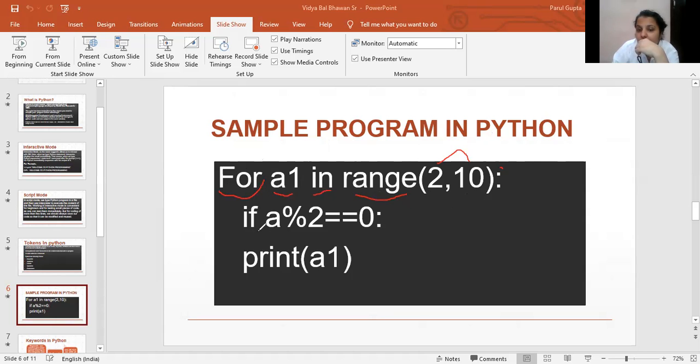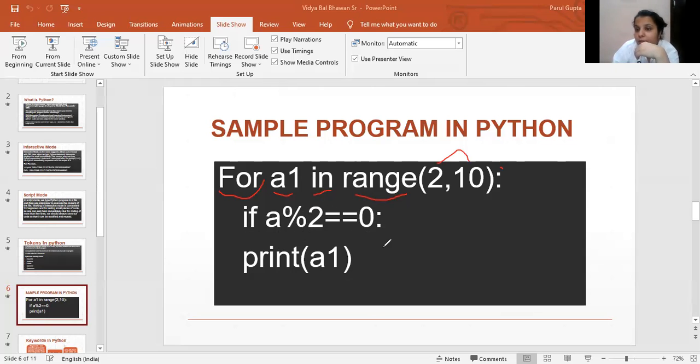Then come to the next line. Here if is written; if is again a keyword. I have taken one more variable a1 here. a1 percent 2 double equal to 0. This percent is the arithmetic operator. This 2 is again the constant fixed value.